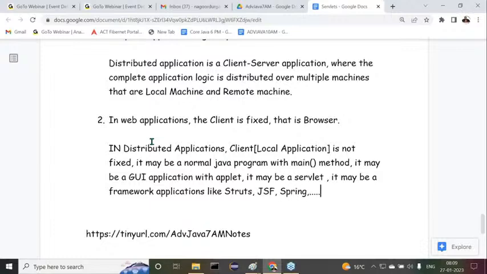It may be anything. Observe carefully what exactly the meaning is of this distributed application. Got my point or not?